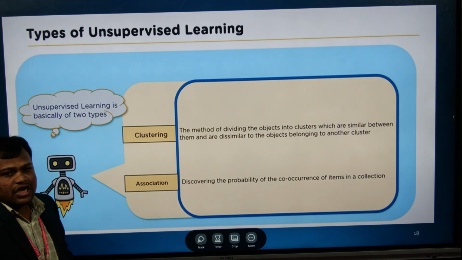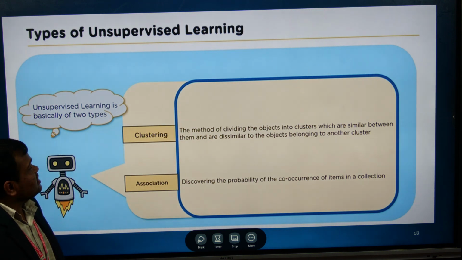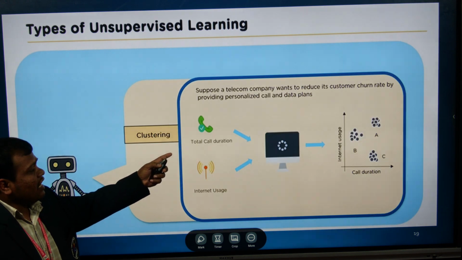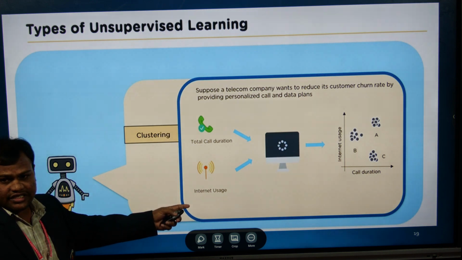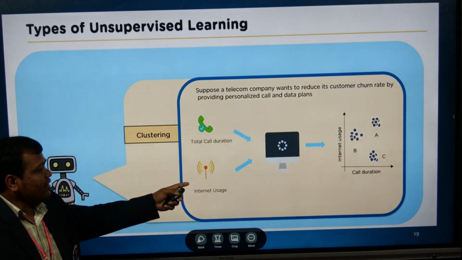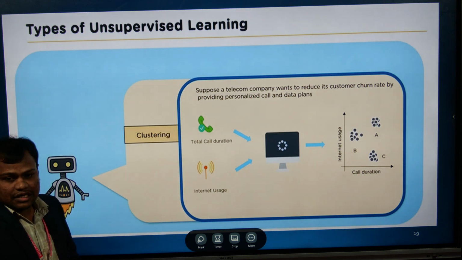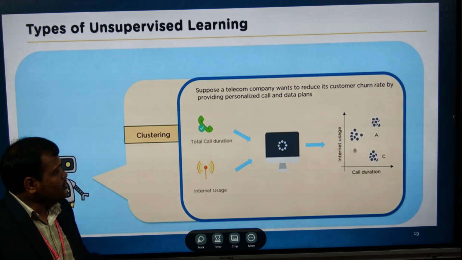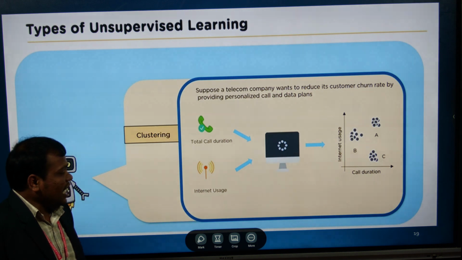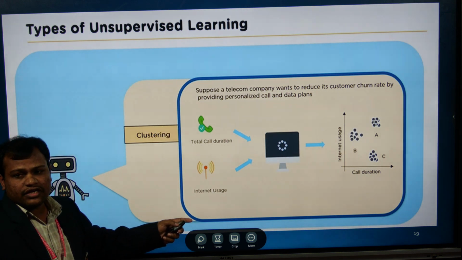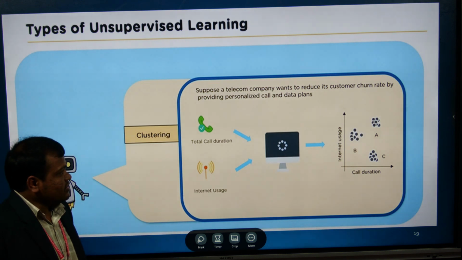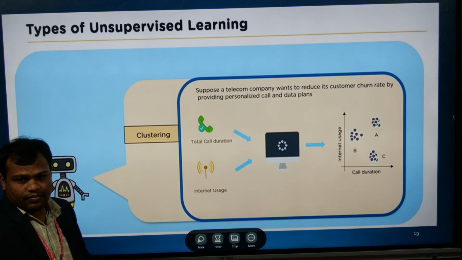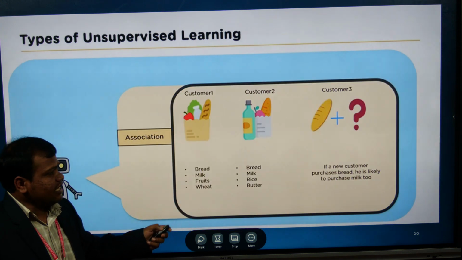Similarly, if we talk about unsupervised learning, there are clustering as well as association. Based on the call duration as well as the internet usage, we are going to cluster the subscribers of a particular company, a telecom company or whatever it may be. Based on the total call duration as well as the internet usage, we cluster the customers. These types of problems we solve by using clustering. So this comes under unsupervised learning.